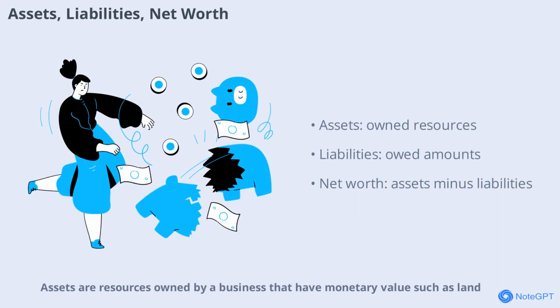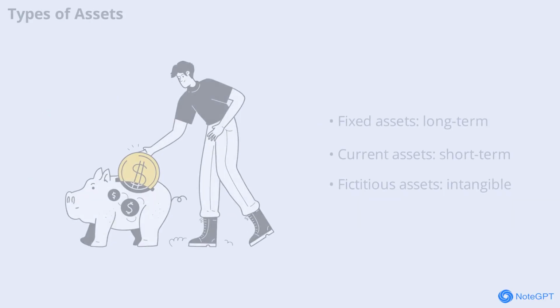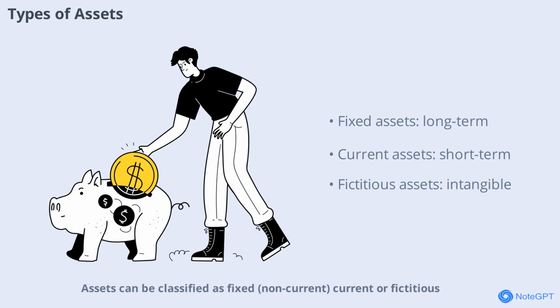Assets are resources owned by a business that have monetary value such as land, equipment, or patents. Liabilities are amounts owed to others like loans or outstanding expenses. Net worth or owner's equity is the excess of assets over liabilities. Understanding these terms is essential for interpreting balance sheets and assessing financial health. Assets can be classified as fixed, non-current, current, or fictitious.